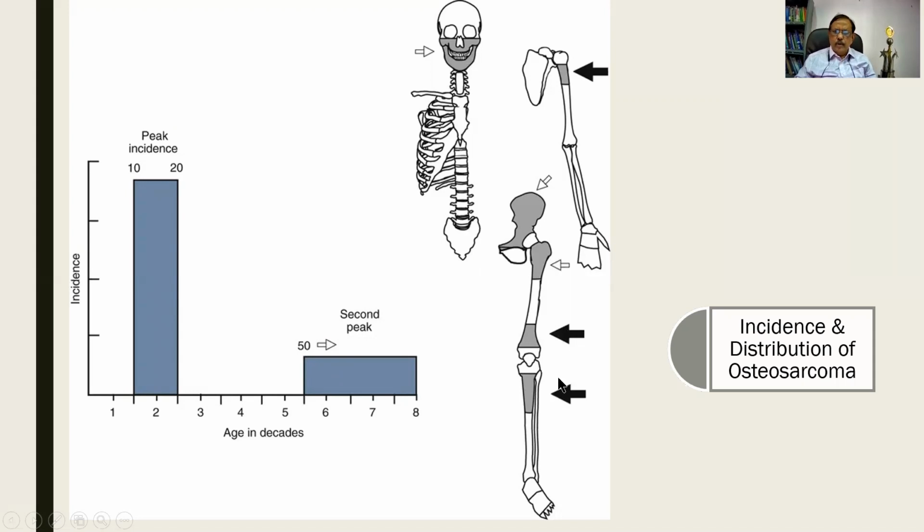The black arrows denote a primary osteosarcoma, whereas the white, a secondary osteosarcoma. Look at the difference in the bones. About 60 to 70% of the tumors are around the knee joint.